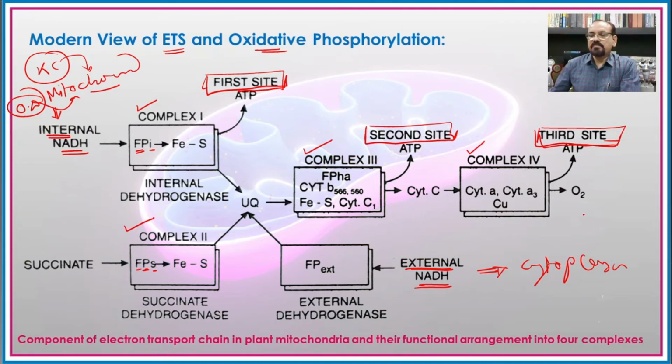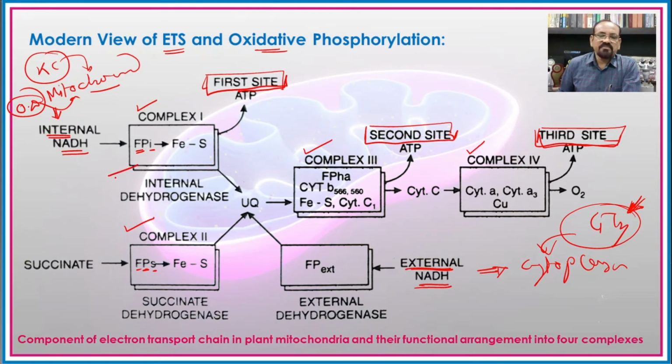But glycolysis takes place inside the cytoplasm. It means there are different sites of entry of NADH2, just like that of the FADH2. And hence there is a difference between the generation of ATP molecules from the internal and external NADH2. And hence the NADH2 which is formed in glycolysis is not responsible for the formation of 3 ATP molecules.